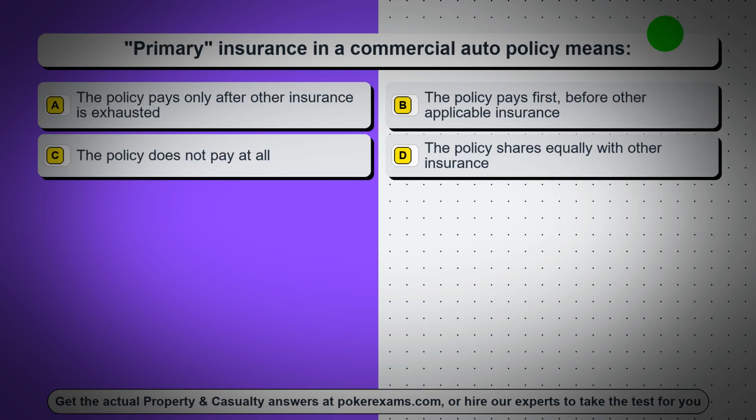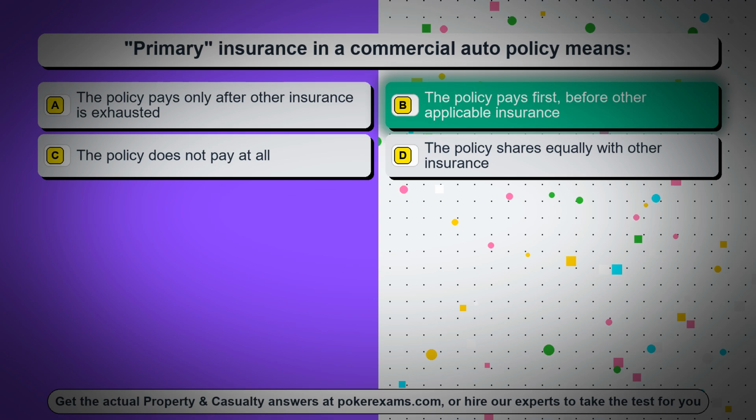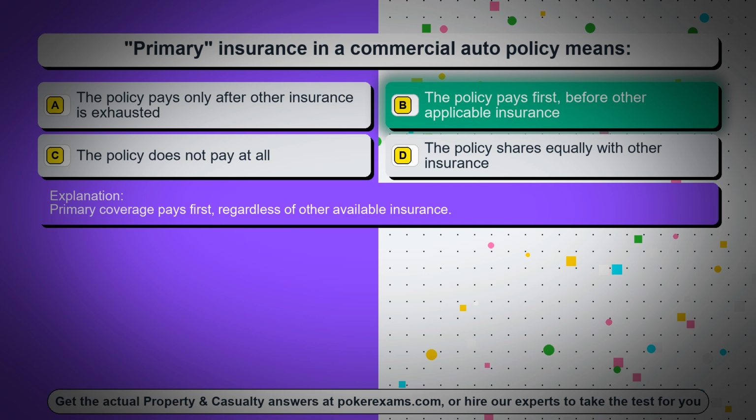Question 2. Primary insurance in a commercial auto policy means: Option A. The policy pays only after other insurance is exhausted. Option B. The policy pays first, before other applicable insurance. Option C. The policy does not pay at all. Option D. The policy shares equally with other insurance. The correct answer is option B. The policy pays first, before other applicable insurance. Primary coverage pays first, regardless of other available insurance.